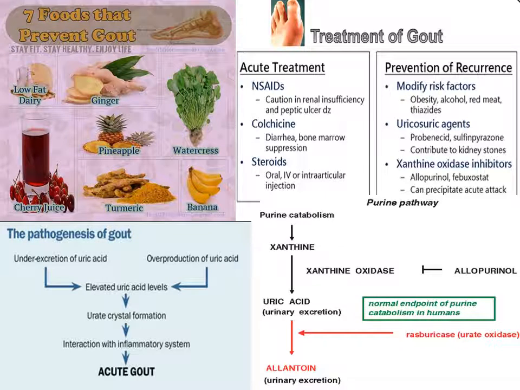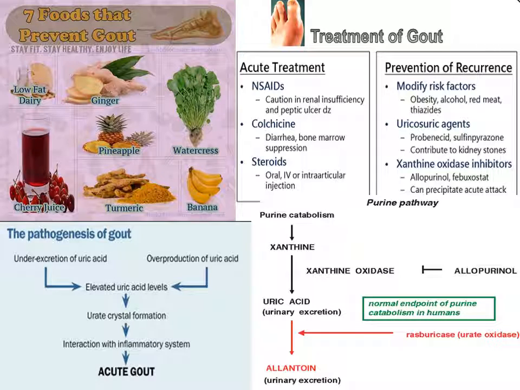Then you can see in these diagrams 7 foods that prevent gout: low fat dairy products, ginger, pineapple, turmeric, banana, cherry juice. So these are all food products which will decrease uric acid formation in the liver. So this is how they prevent the formation of gout.